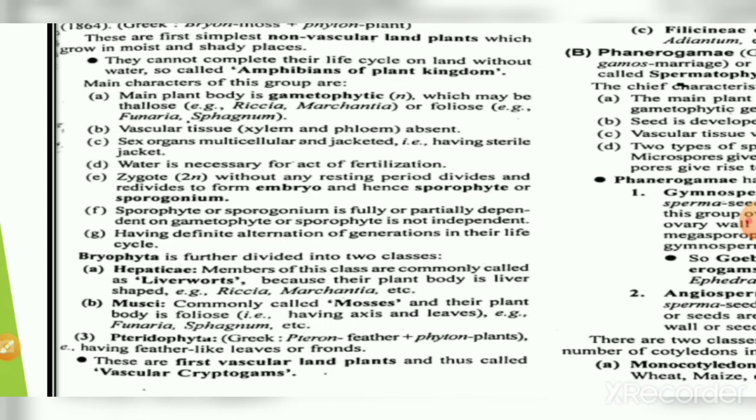Another one is the hornwort, and then the moss or Funaria. Moss is commonly called moss. Their plant body is a foliose-like structure, and Funaria, Sphagnum, all those come under the moss.